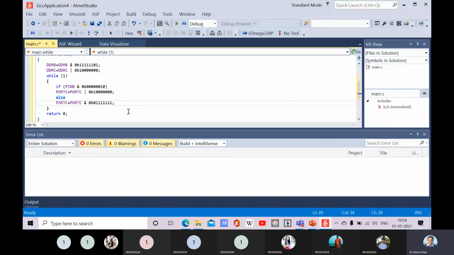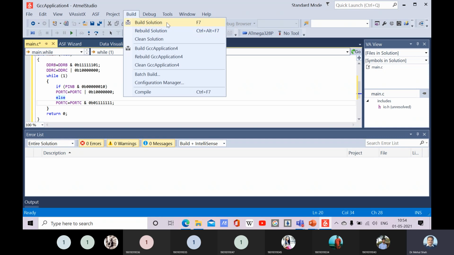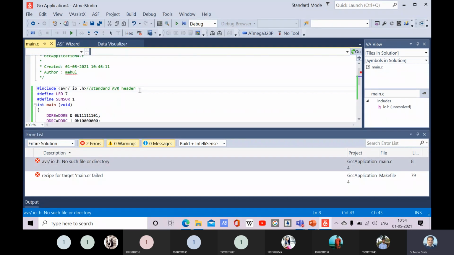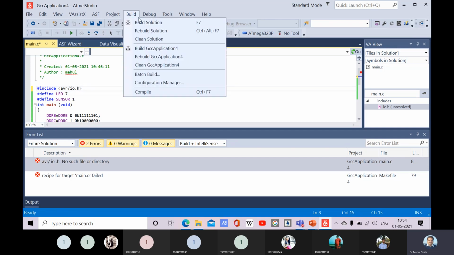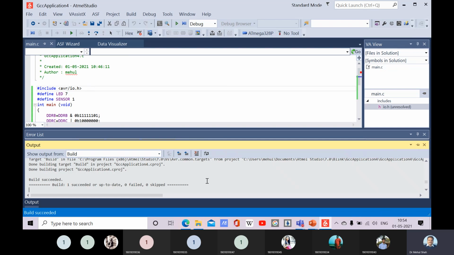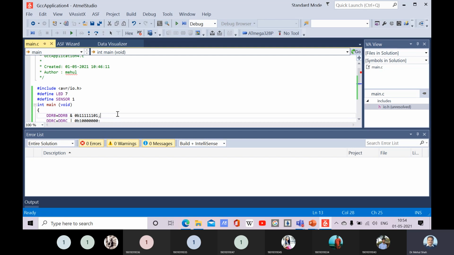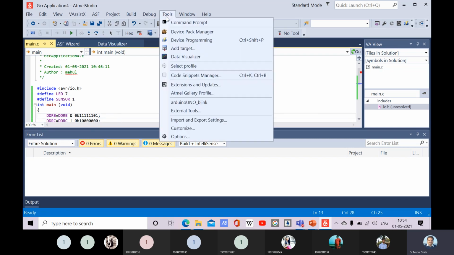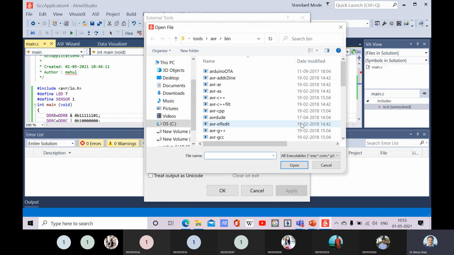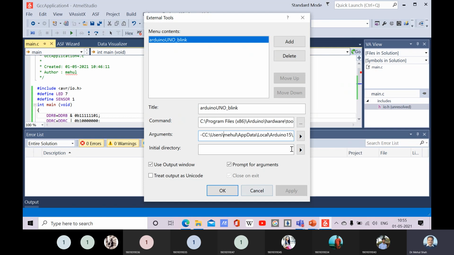Okay, so here we have to build the program. Build the solution. There is some error. Build the solution again. Yeah, right, so it is built. So this code is built. Now we have to upload this code. So here we have to again go to tools, external tools, and do the same thing. This is already selected, but this path we have to give, right?